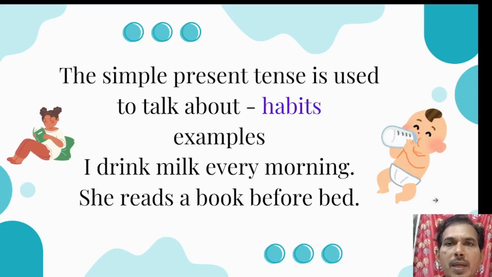The simple present tense is also used to talk about habits. This is one of the most important use cases of the simple present tense. You can say, I drink a glass of milk every morning. She reads a book before bedtime. Or we play cricket on Sundays. These are some of the examples of our habits. For example, he reads English novels. So this is how we express our habits in the simple present tense.